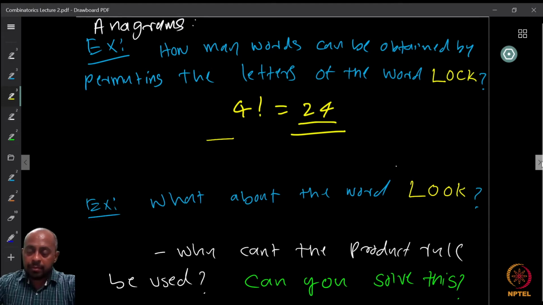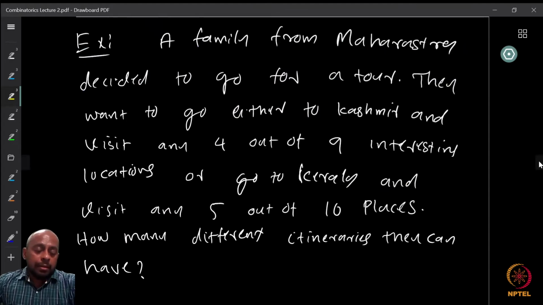Okay, so we will look at another example now. A family from, let's say, Maharashtra decided to go for a tour for their vacation. When they were thinking about this, they decided, okay, either we can go to Kashmir or we can go to Kerala. So either the northmost or the southmost part of India, maybe. And both are very beautiful states and very nice places to see.